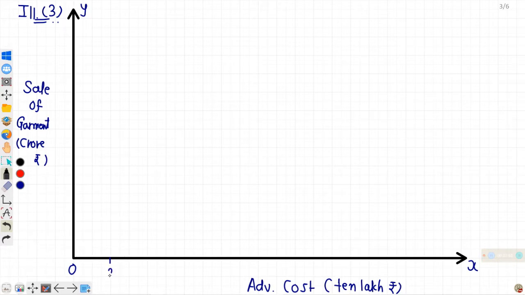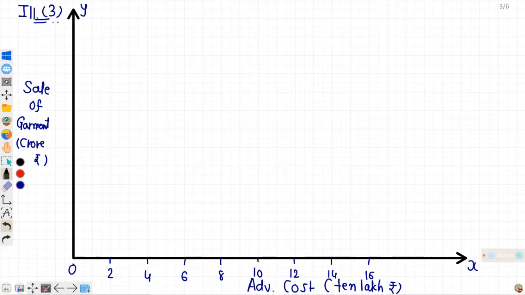So with 2, 4, 6, 8, 10, 12, 14 and 16. The maximum value of y is say 70.